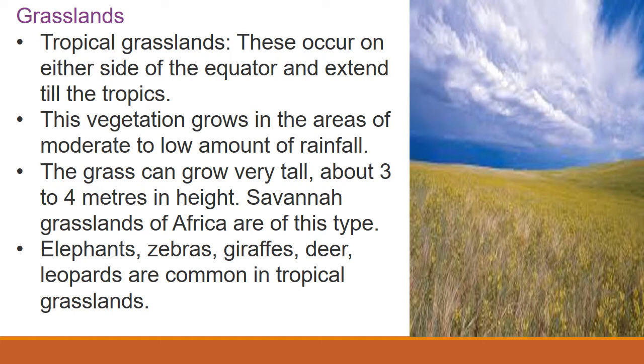So tropical grassland. This tropical grassland we can find on the sides of the equator and extending to the tropics. This vegetation grows in moderate and low rainfall areas. The grass is very tall and goes to 3 to 4 meters in height. And the savanna grassland of Africa is an example. Elephants, zebras, giraffes, deer, leopards are common in this tropical grassland.